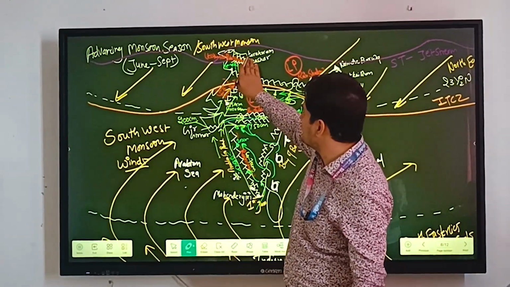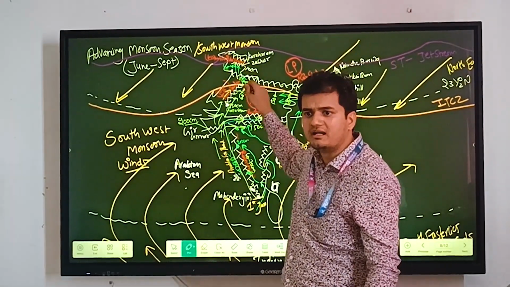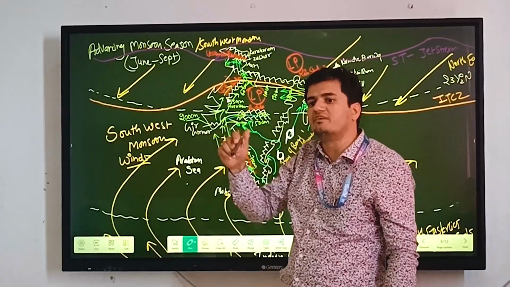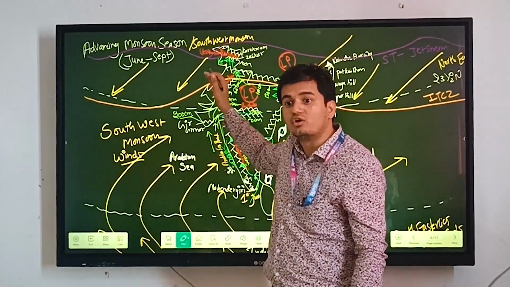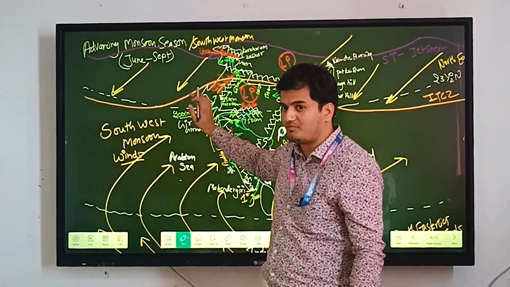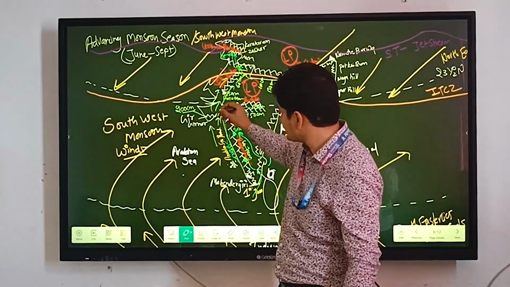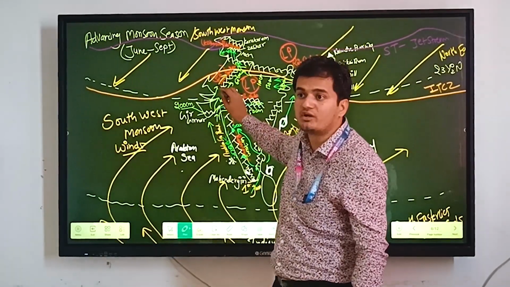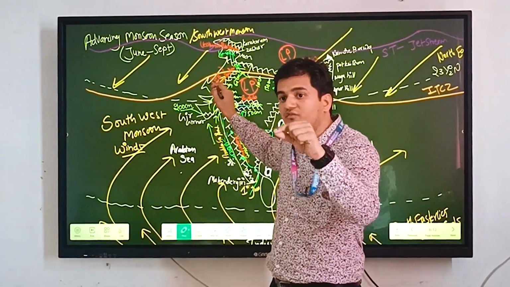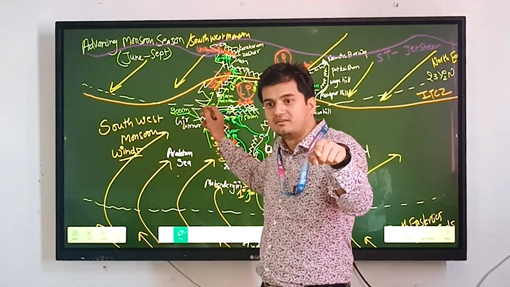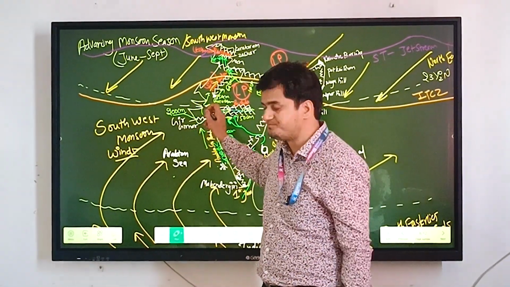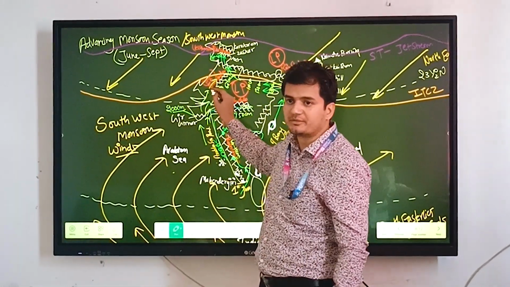Then the winds will move in the northern direction up to the Himalayas. The Shivalik range will face little rainfall because most of the moisture has been lost through rainfall. There is some rainfall in the southern point of the Aravalli, at Guru Shikhar hill, up to 150 centimeters.